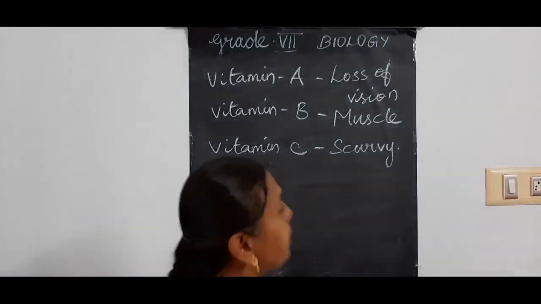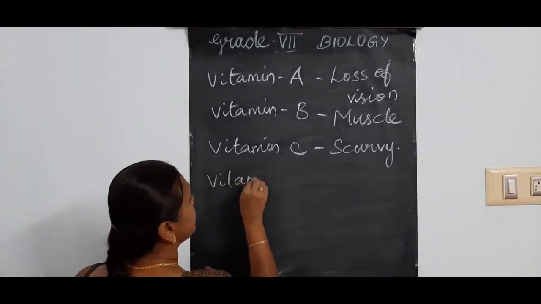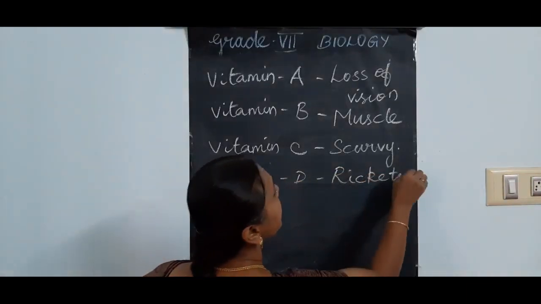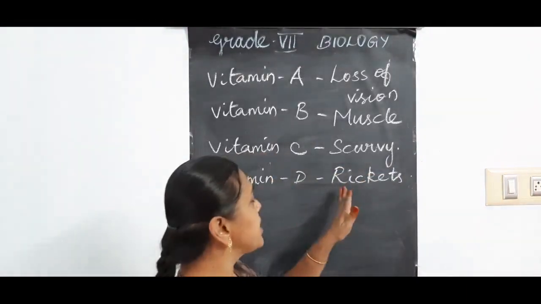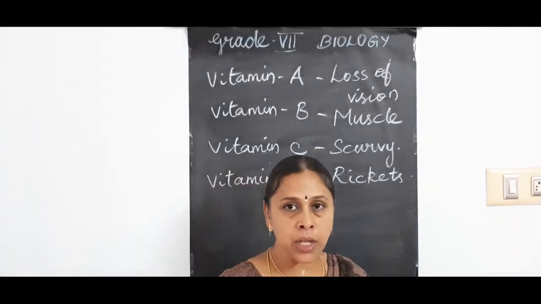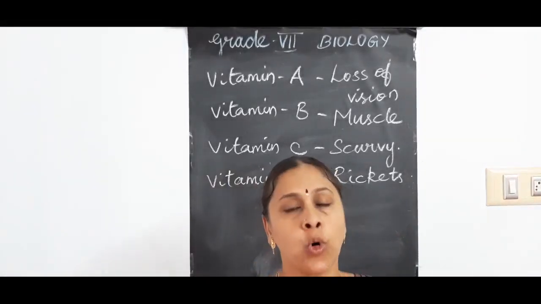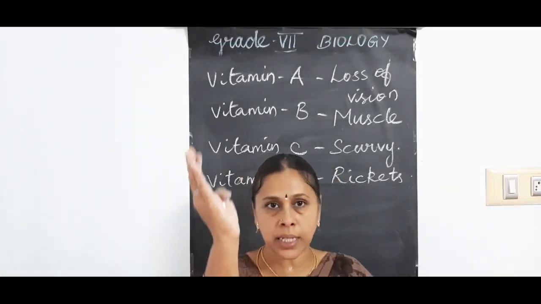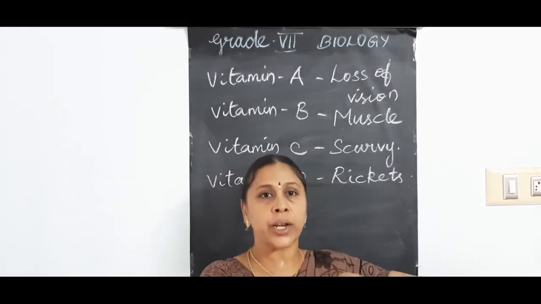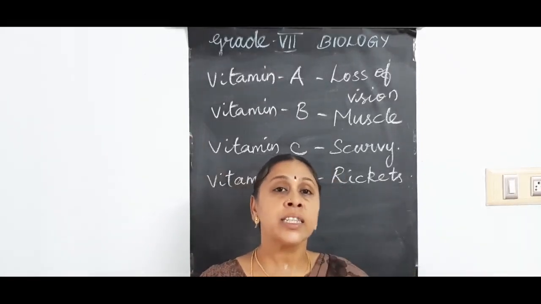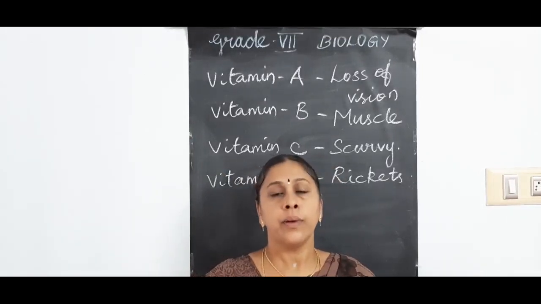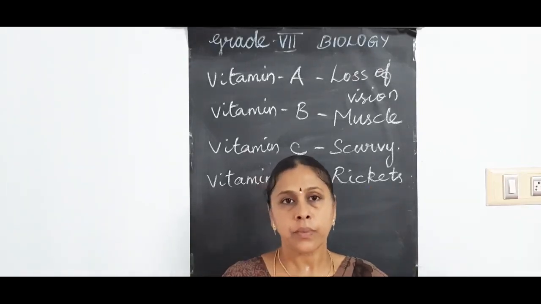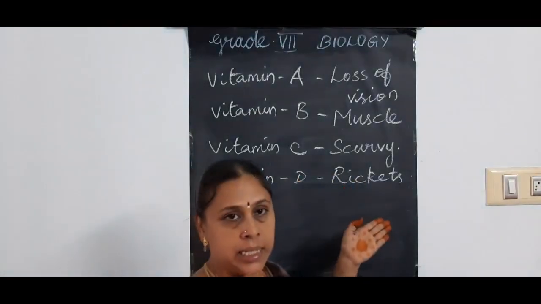Okay. Next one, vitamin D and rickets. If you don't have vitamin D in your body properly, it will lead to a disease called rickets. Rickets means weak bones, and the bones will get bent. Bones should be straight, is it not? You should have a straight arm. Instead of that, the chest bones and your leg bones will get curved. They will not be straight. The bones will get bent. So that is called rickets.